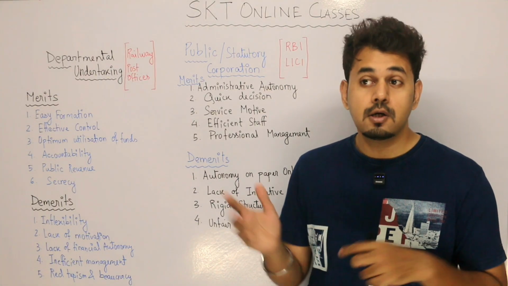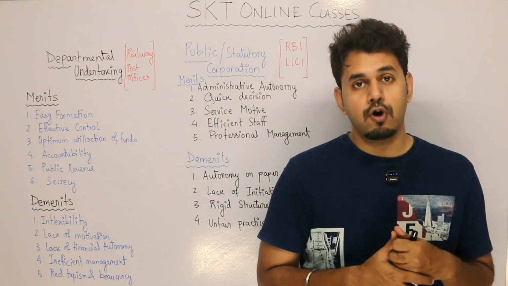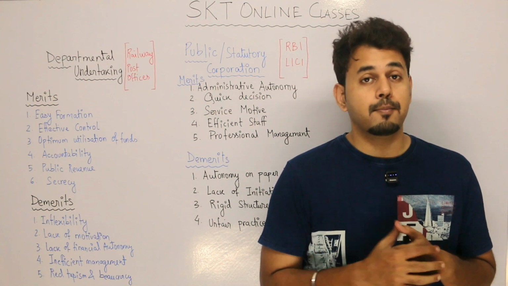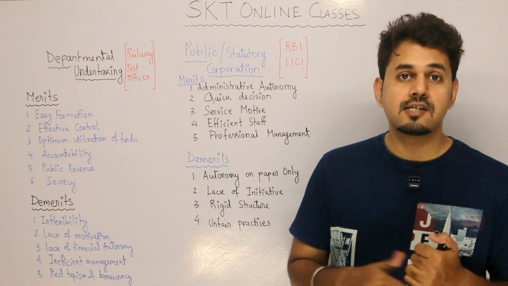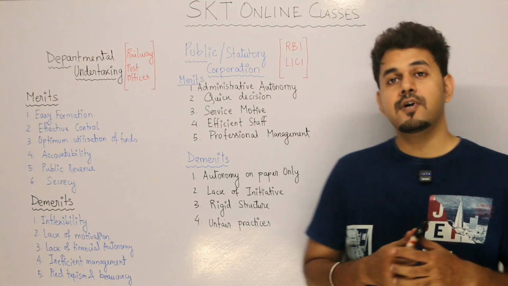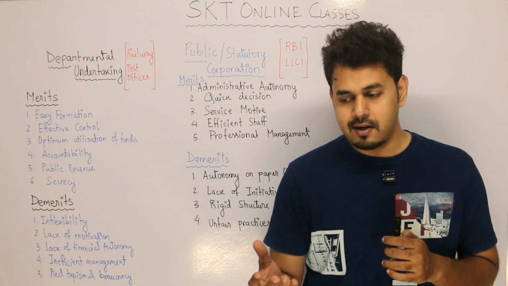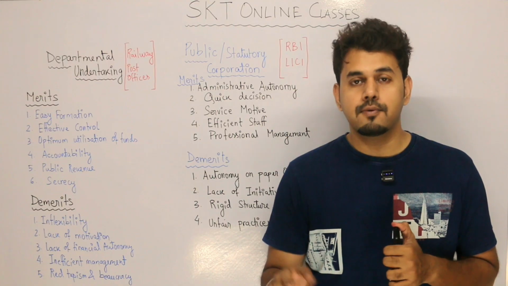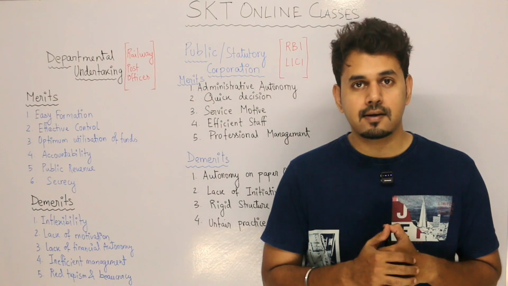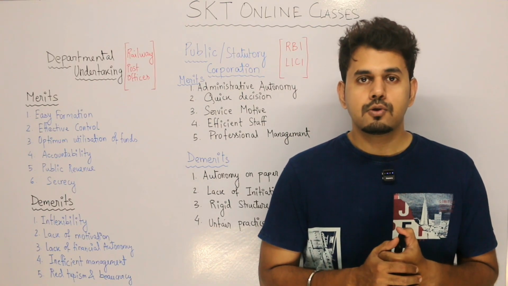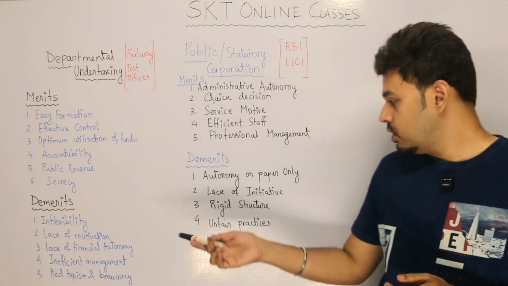To make a change, a special resolution has to be passed in the parliament, so the approval of all members will be needed. If the approval is not granted by all the members, a change cannot be made. Since a change cannot be made, that is the reason we call it rigid structure. Suppose I know that if I do this particular work, we will benefit, but we cannot do it as it is not mentioned in the act. Because of the rigidness of the act, I cannot make any change. So this is rigid structure.